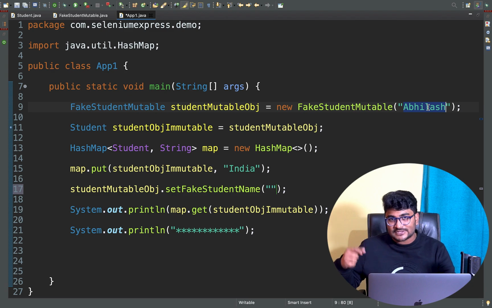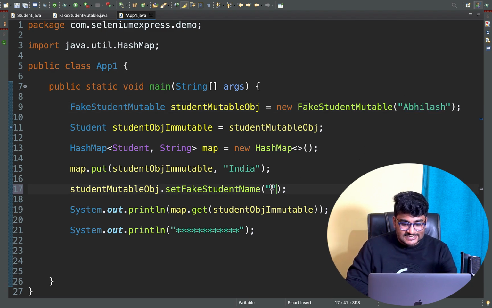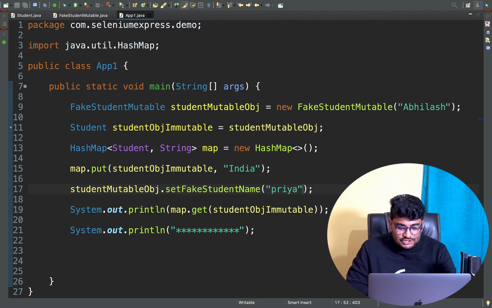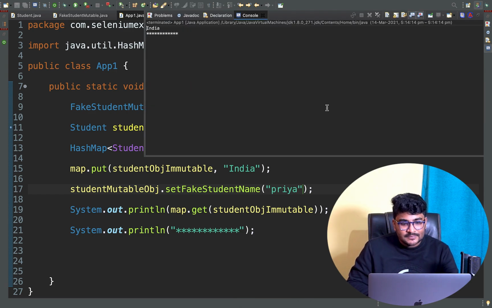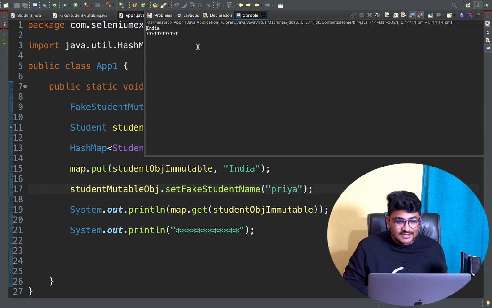For this, only the hashcode was getting calculated. Well, I'm going to change the content of that object. I'm going to set it to XYZ, or I'm going to set it to Priya. Okay, do Control S. Right now, if you run this, you won't see anything fancy.